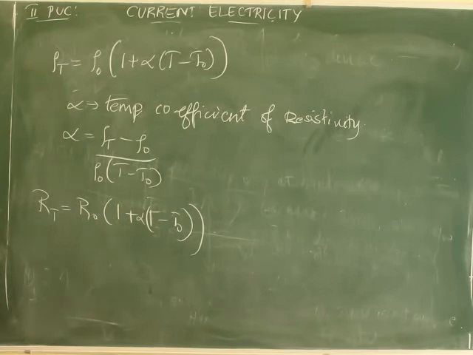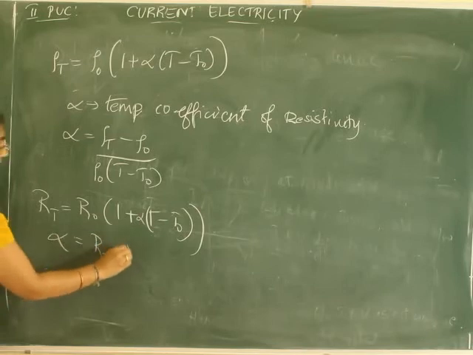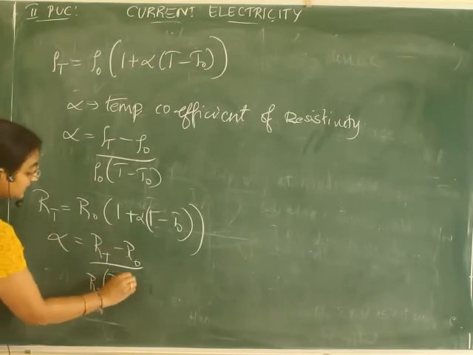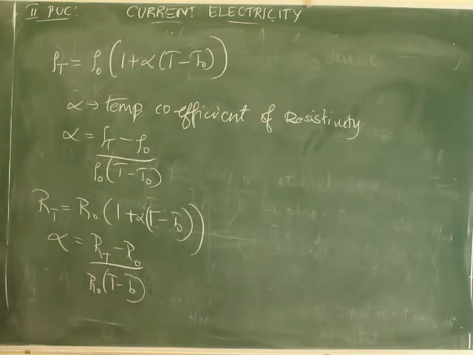This expression is in terms of resistivity, and this is in terms of resistance. Here also I can write alpha is equal to R T minus R naught divided by R naught into T minus T naught. Understood? This expression we directly write, with no derivation.